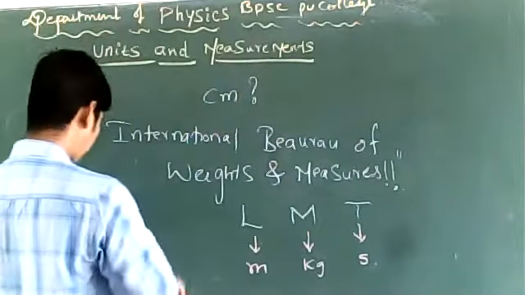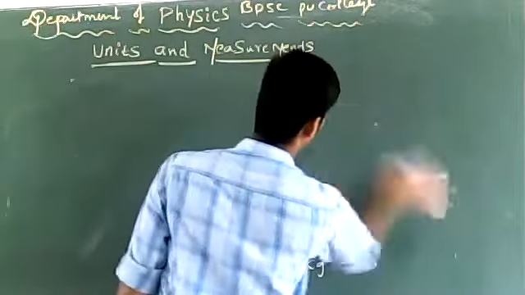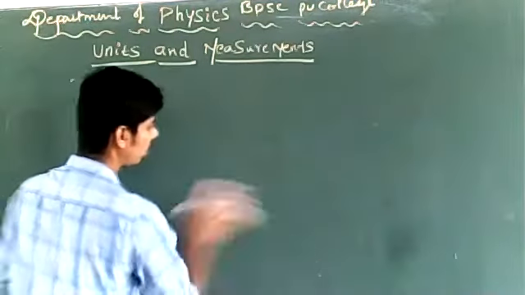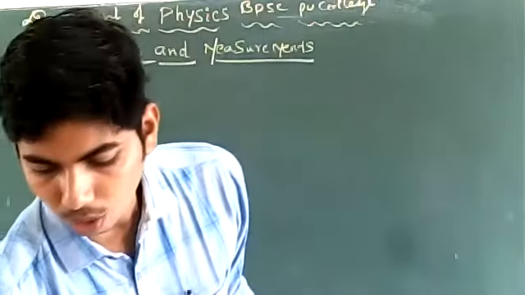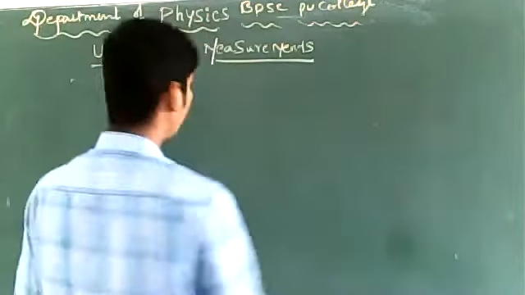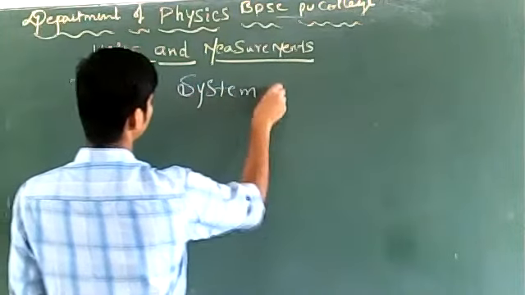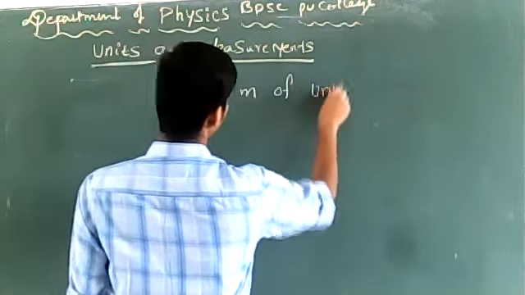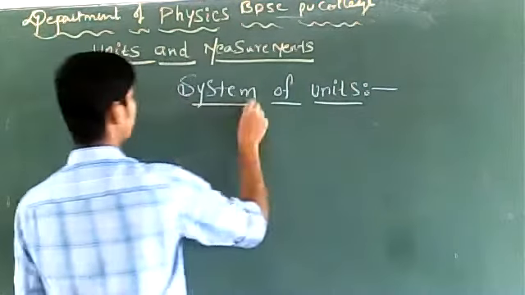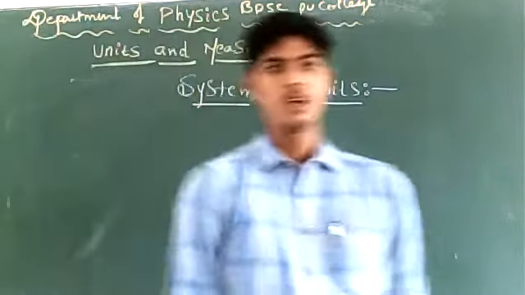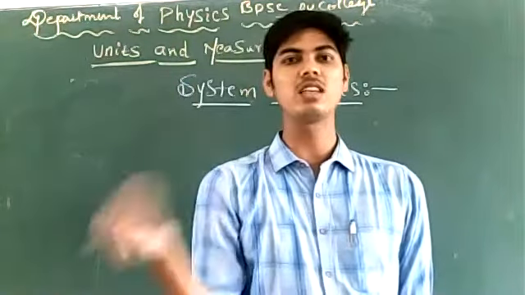So with this understanding of the organization that is going to decide units for measurement of a physical quantity, we will now try to understand what is meant by system of units.